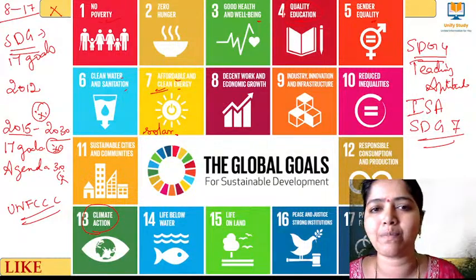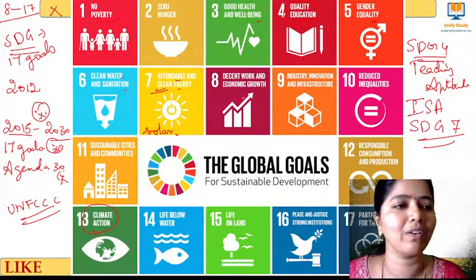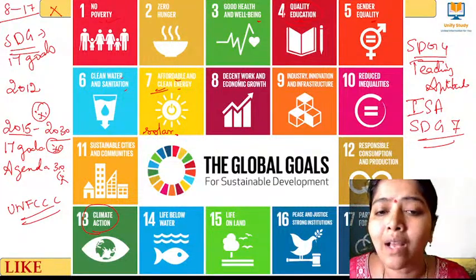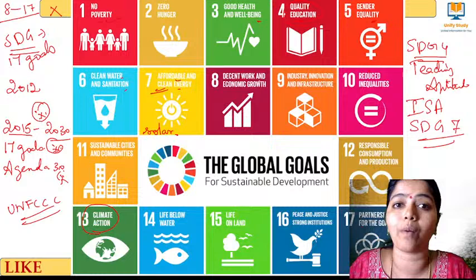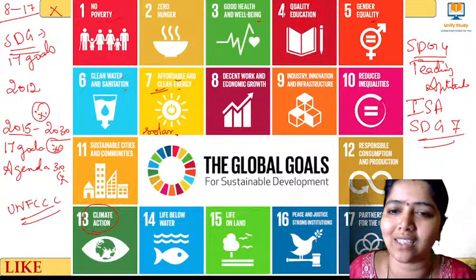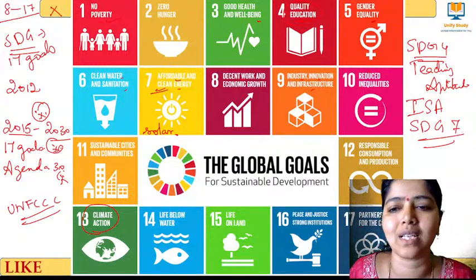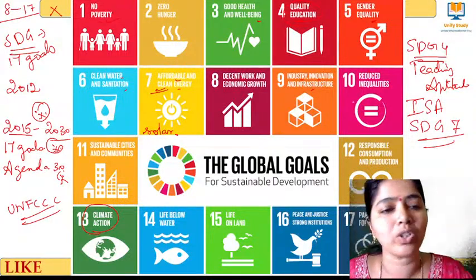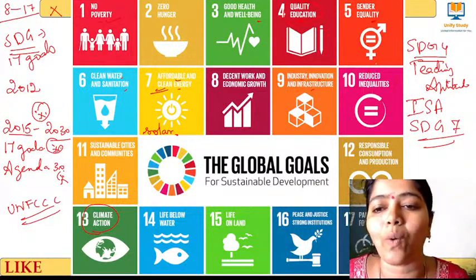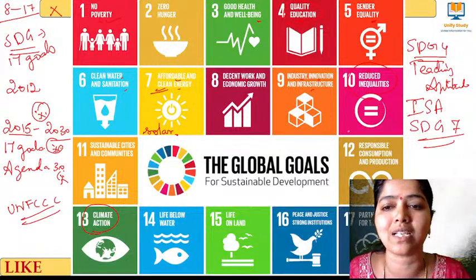That family has been built up in such a case. But they have to earn money, right? What can be done? Decent work can be given to the family members, male and female, so that their economic level will grow, right? Slowly they earn, and they start a small business, and that small business is industry, innovation and infrastructure. They also brought many people in their locality into their business, so they reduce inequalities. They give opportunity to all the people around them in their small business.